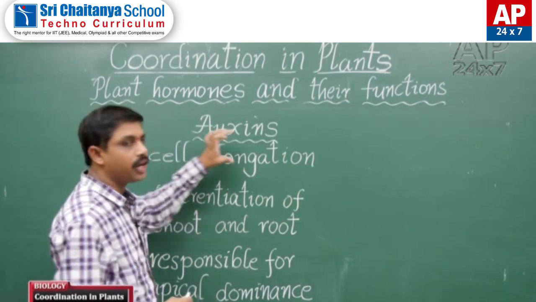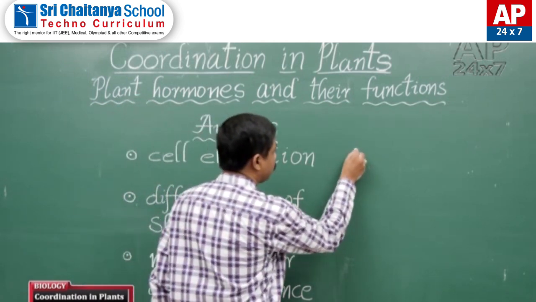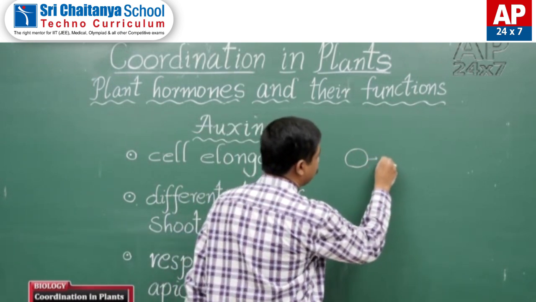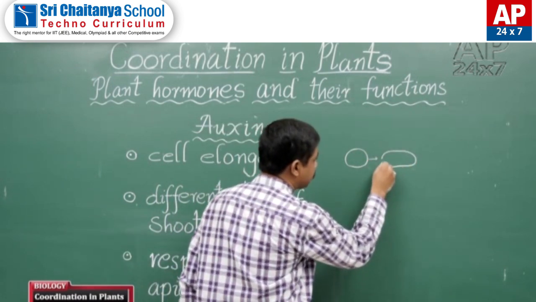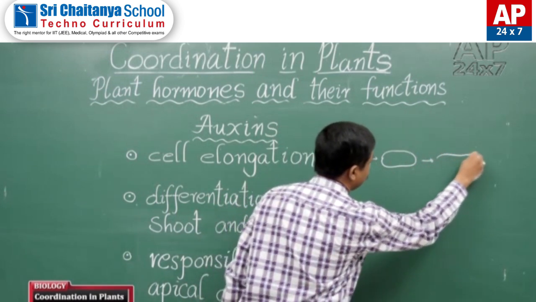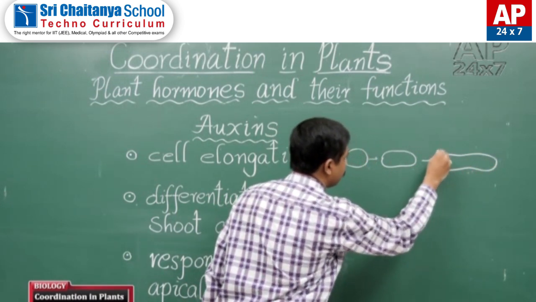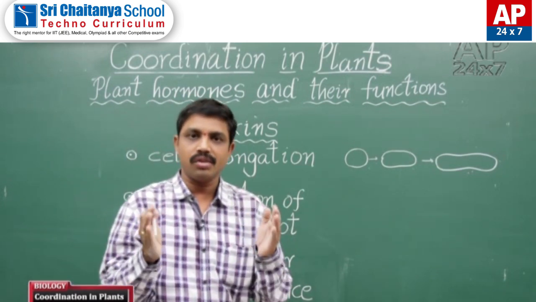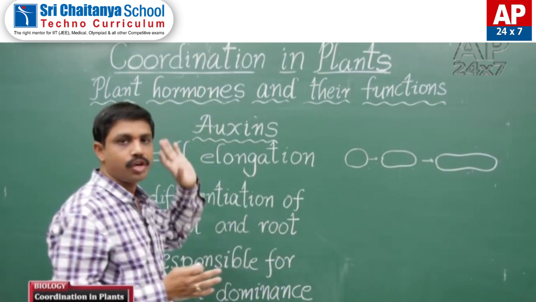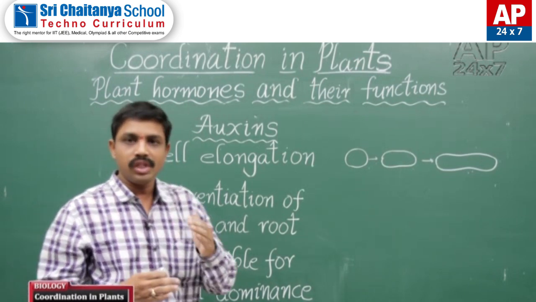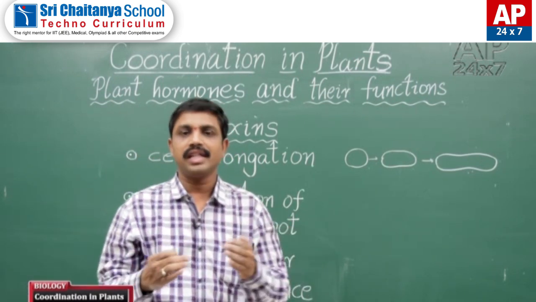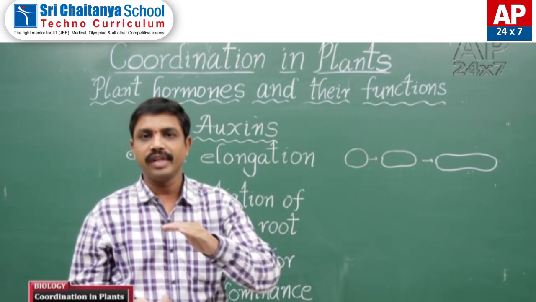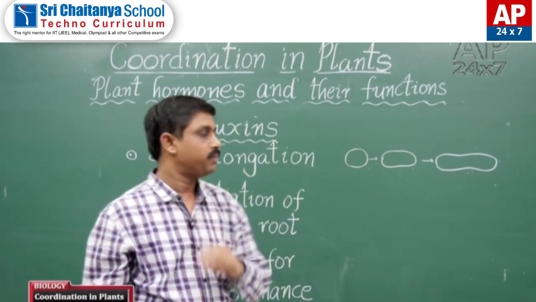First of all, cell elongation means that after the cell division, the cell is elongated like this. The elongation of the cell is caused by the effect of auxins. Due to the elongation of the cell, the height of the plant increases. That's why it is a growth promoter.